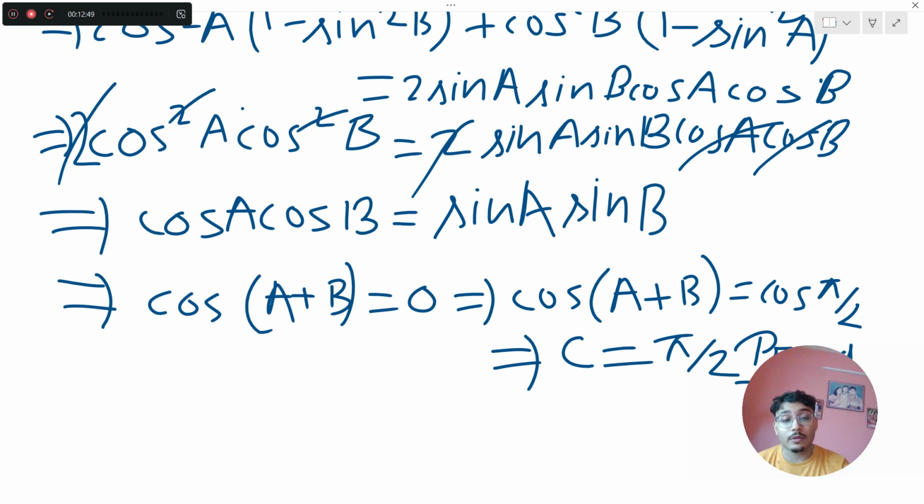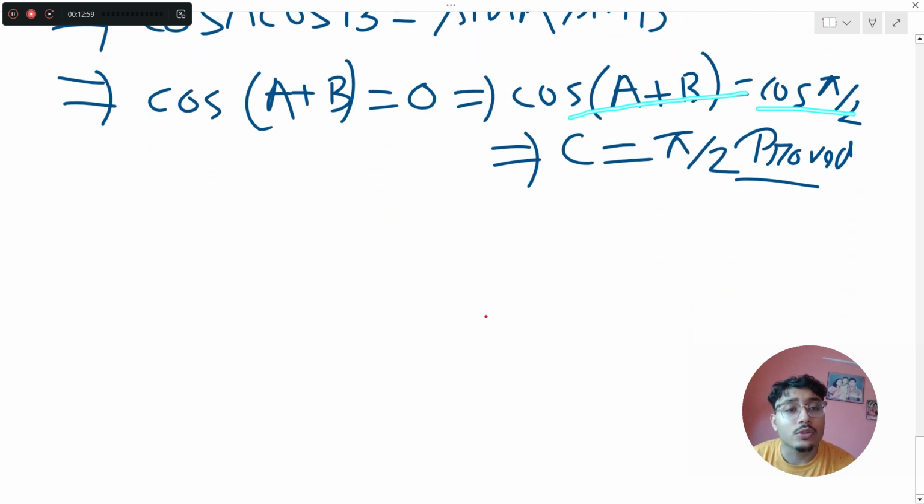So if you're thorough with the formulas, you will know cos a cos b minus sin a sin b is basically the formula of cos of a plus b. So my cos of a plus b equals 0. That means cos of a plus b equals cos pi by 2, since my cos pi by 2 is 0. So if my a plus b is pi by 2 and my a plus b plus c is pi, then what are we left with? We are left with c equals pi minus of a plus b, which is c equals pi by 2. So that is what we were given to prove, that this triangle is a right angle triangle, and hence we have proved.